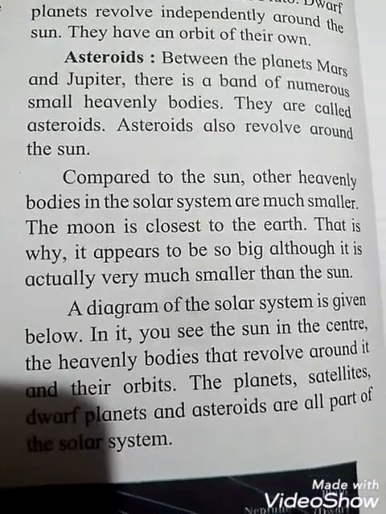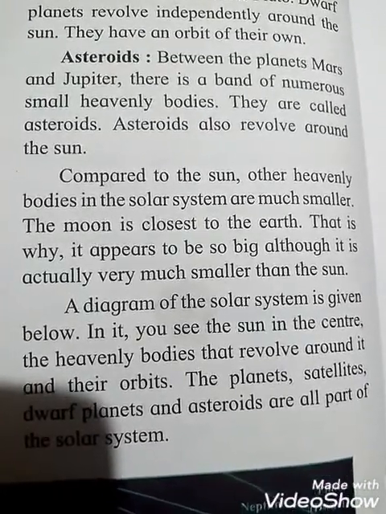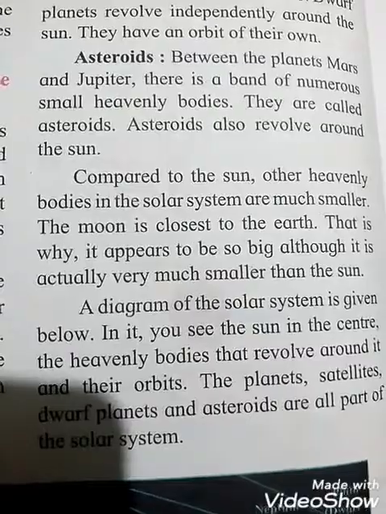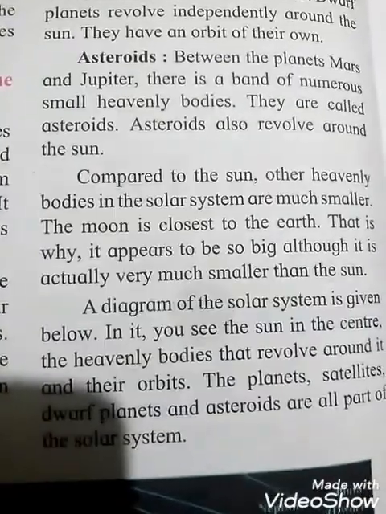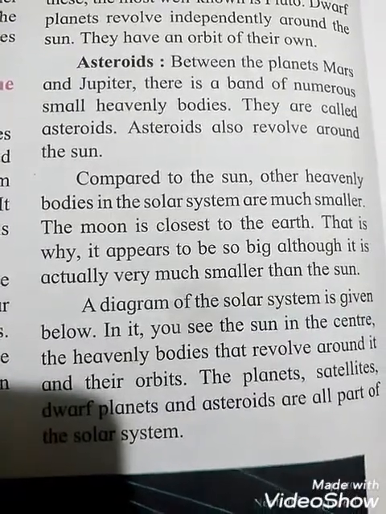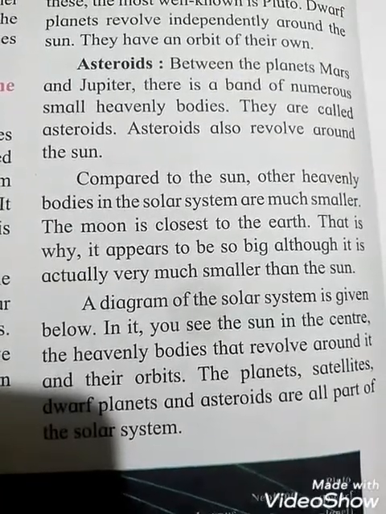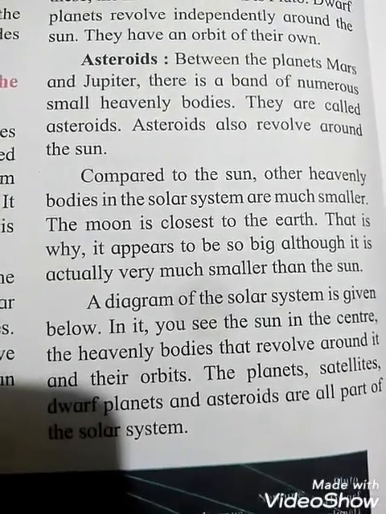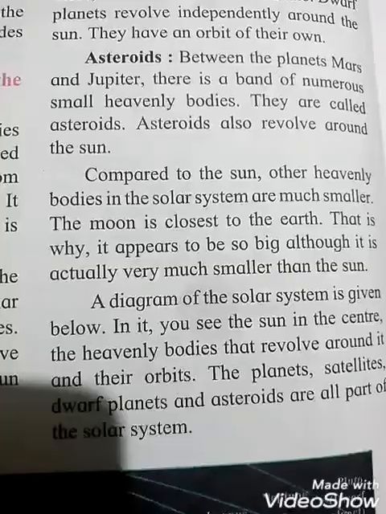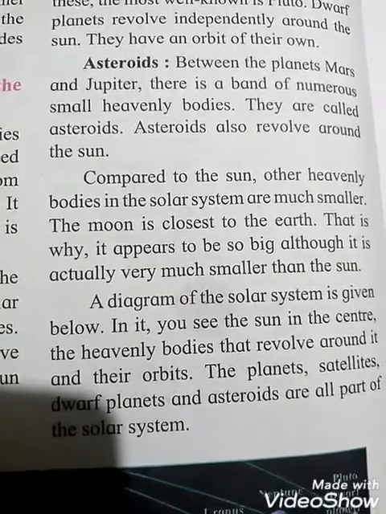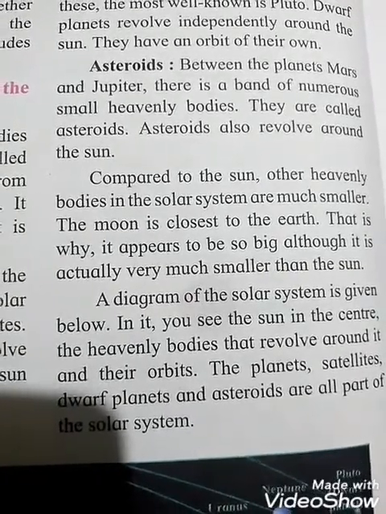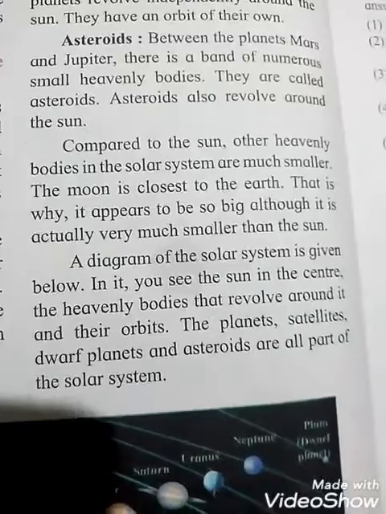The moon is closest to the earth, and that is why it appears to be so big, although it is actually very much smaller than the sun. The moon is smaller than the sun, but the moon is very close to the earth, and because of that it appears to be so big. That's why it looks bigger.